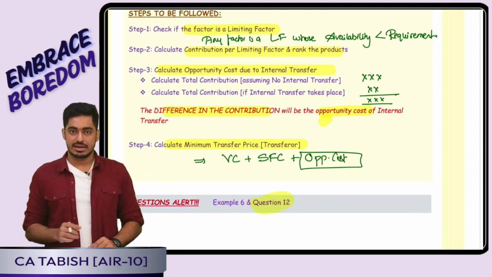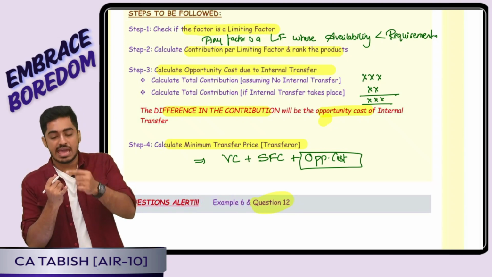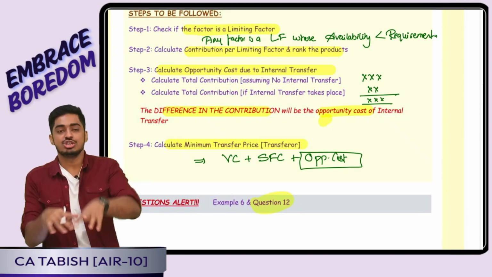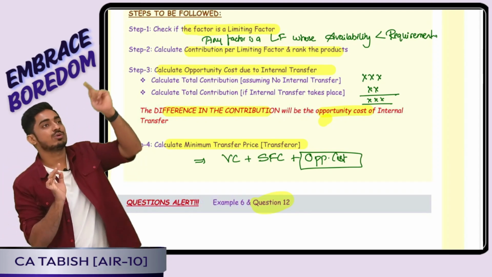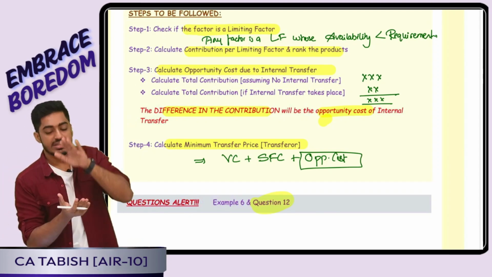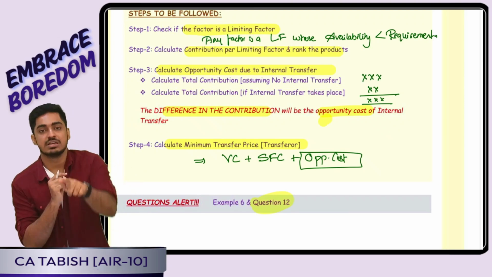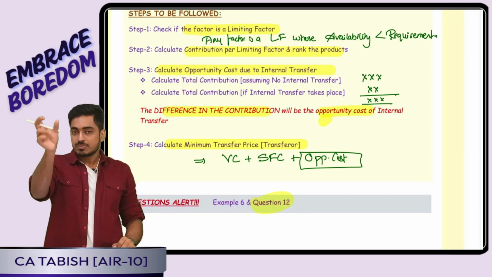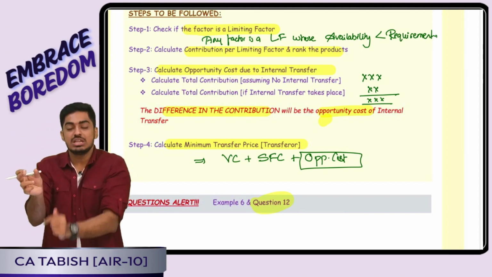First I will see what my product mix and contribution are, assuming there is no internal transfer. How much I could have sold, how much contribution I could have made. Next, I will calculate the product mix as well as contribution if internal transfer is there. That means out of my total resource, first internal transfer I will do, and the balance resources only I will sell outside.